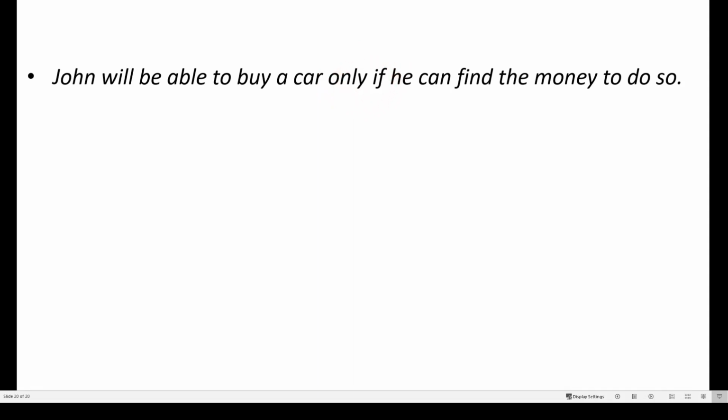Now let's have you try. Can you rewrite the sentence so that only if is not in the middle, but in the beginning of the sentence, with the verb inversion? So take a few seconds. What would that sentence look like?